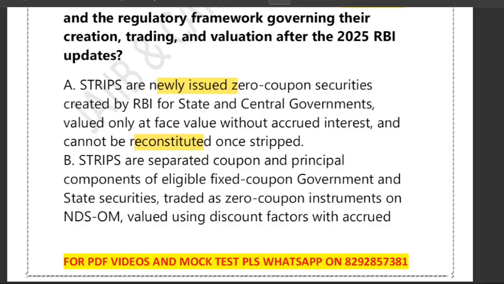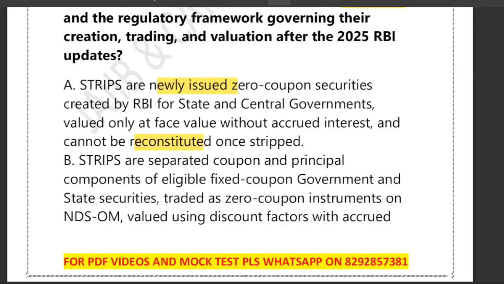I think B is saying that they are separated coupon and principal components of an eligible fixed coupon government security. Exactly. B is the correct one. That perfectly matches all the technical and regulatory facts. First, the full form is itself separate trading of registered interest and principal of security. So you can take an eligible fixed coupon government security, separate the coupon flow and principal, and each becomes a zero coupon instrument. That's exactly what option B said.